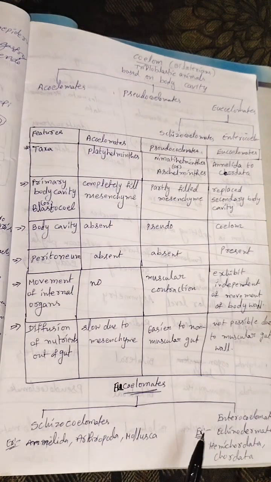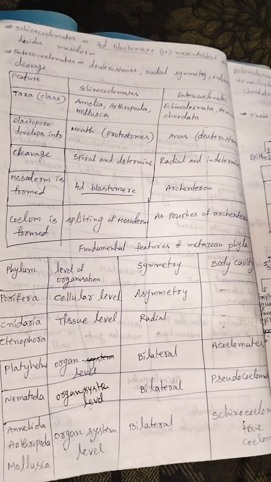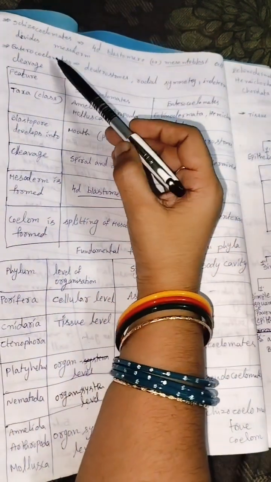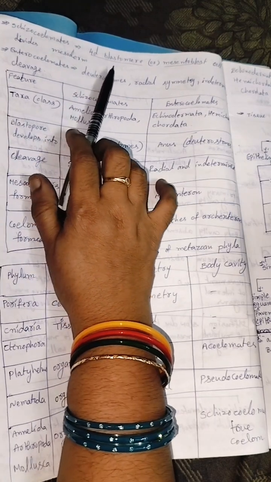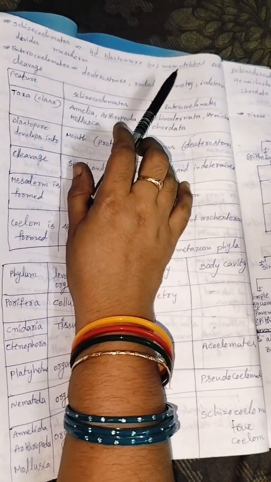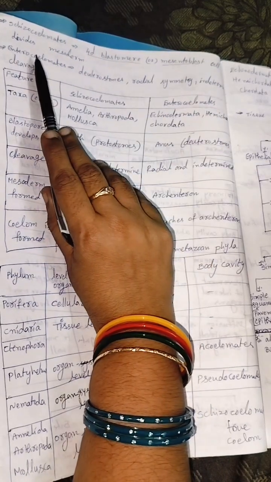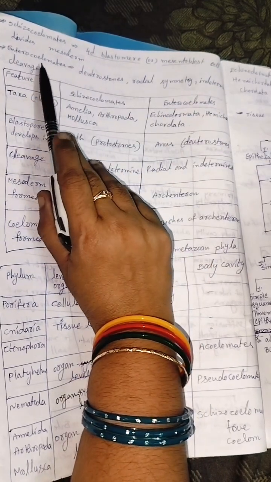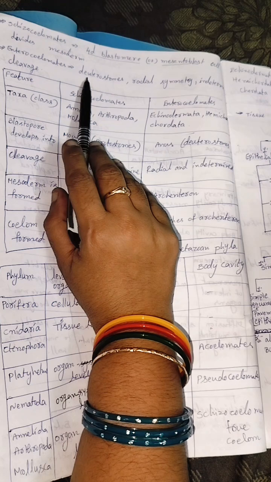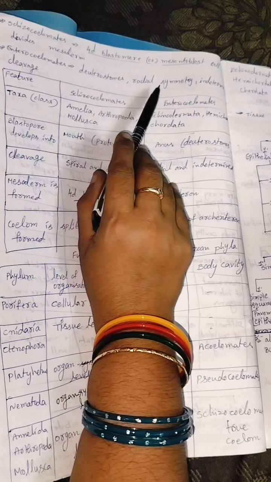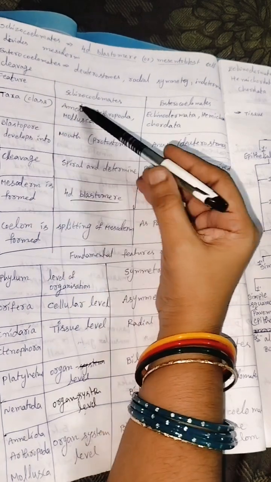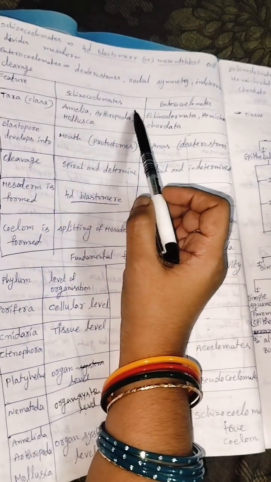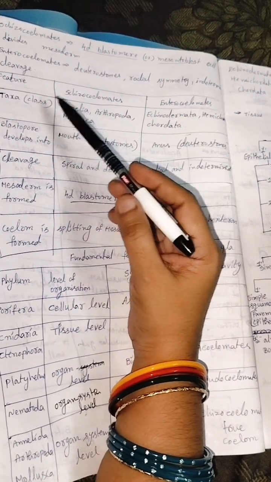Enterocoelomates, Echinodermata, Hemichordata, Chordata. In schizocoelomates, the 4D blastomere or mesentoblast cells divide to form the mesoderm. Enterocoelomates are deuterostomes, with radial symmetry and indeterminate cleavage. So we will discuss schizocoelomate and enterocoelomate features.